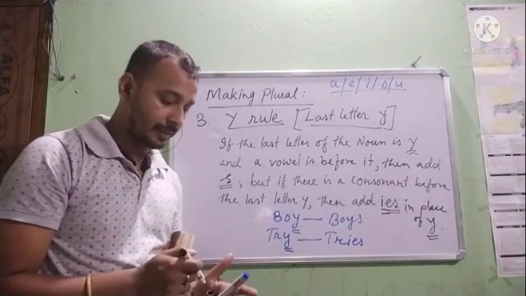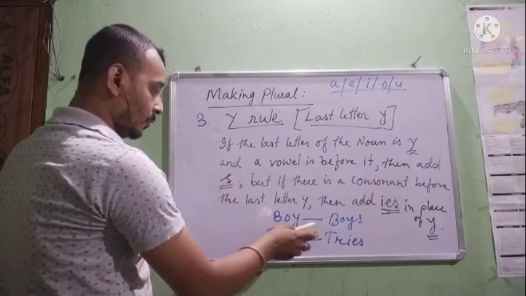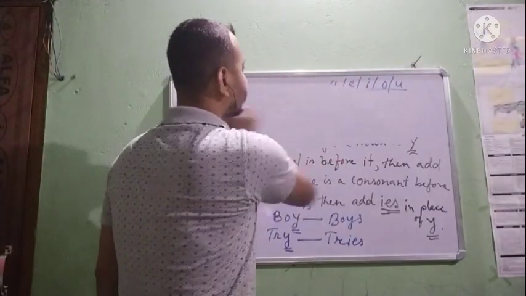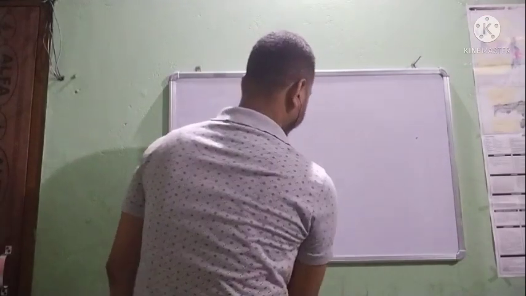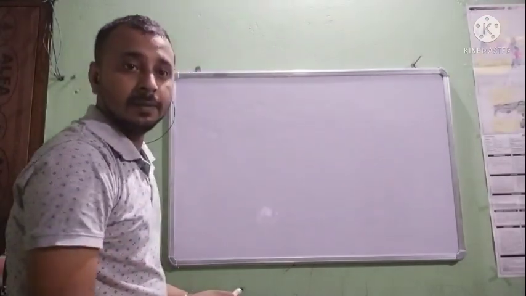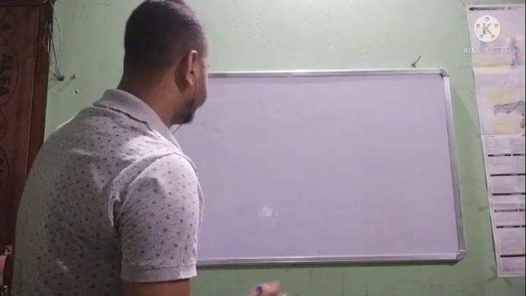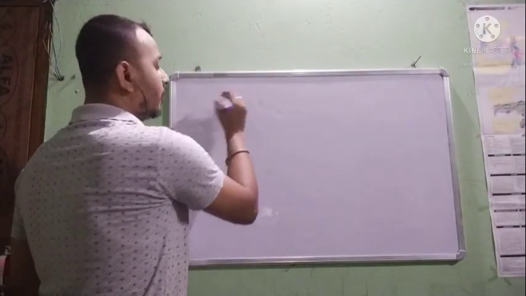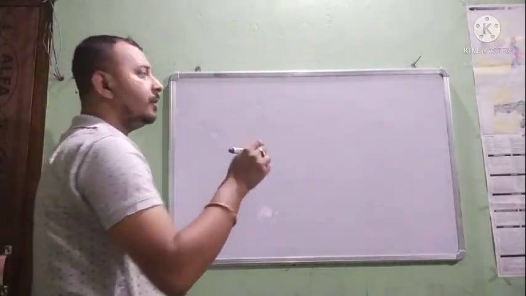Okay, if you want, let me give some other examples of this rule. For example, I give you fly.